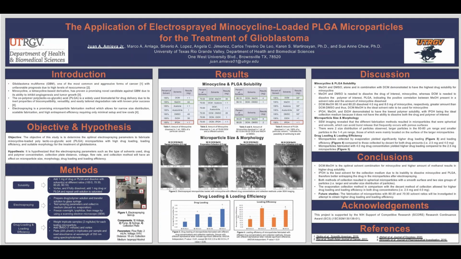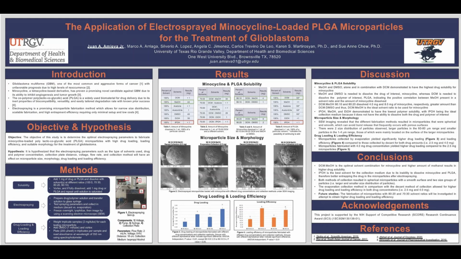For a conclusion, DCM and methanol is the optimal solvent combination for minocycline, and higher amounts of methanol usually result in higher drug solubility, as you can see in the table 2, 3, and 4. Isopropyl alcohol is the best solvent for the collection medium due to its inability to dissolve minocycline and PLGA, therefore better in trapping the drug in the microparticle after the electrospraying process.